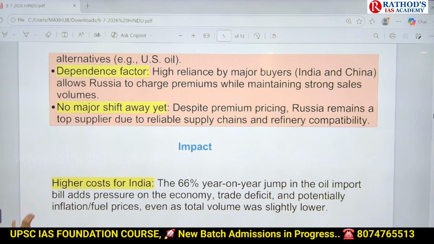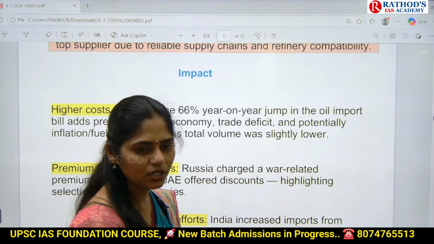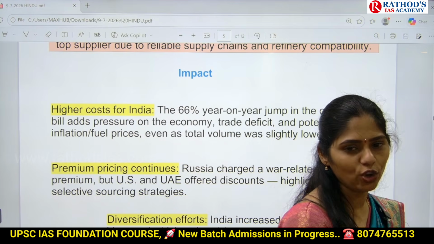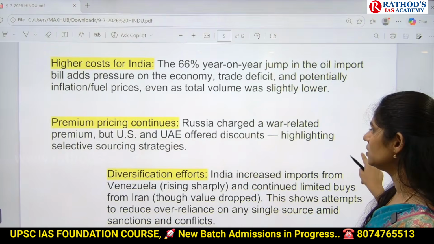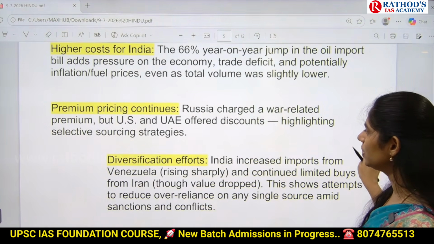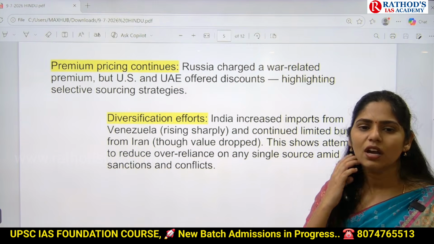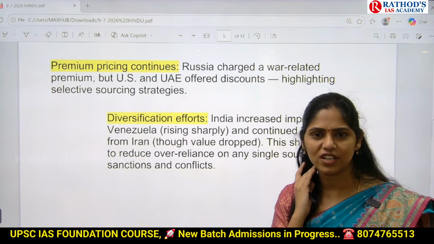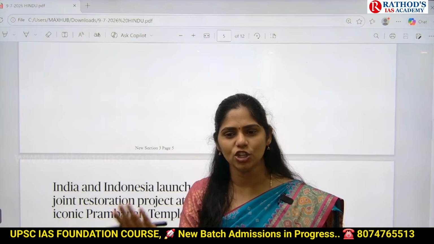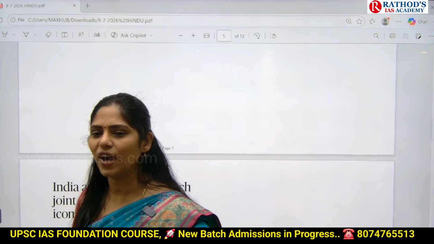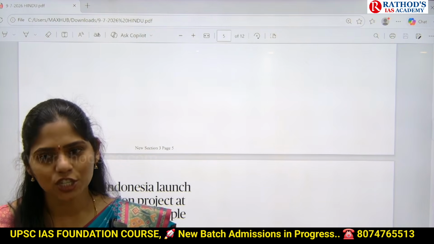But the problem now is there is increased cost for India because of increased imports and the increased price of crude oil. That is the first negative impact. Next is premium pricing, which is continuing with Russia. And next, India is focusing on diversification, but we have our own constraints for diversification. So those are the impacts. And as I said, there will be an increase in the import bill, the current account deficit widens, the trade deficit widens, foreign currency decreases, and that will lead to rupee depreciation.